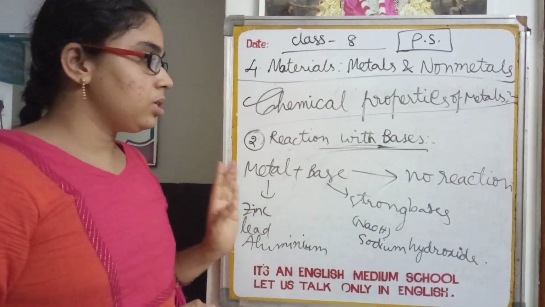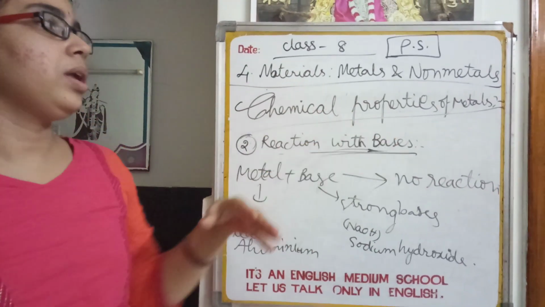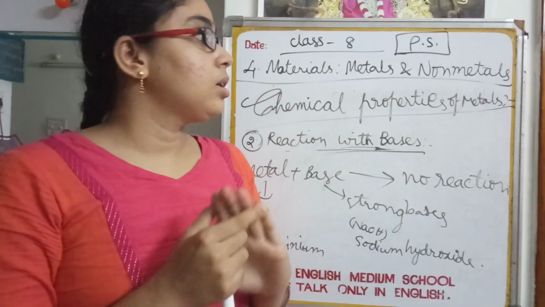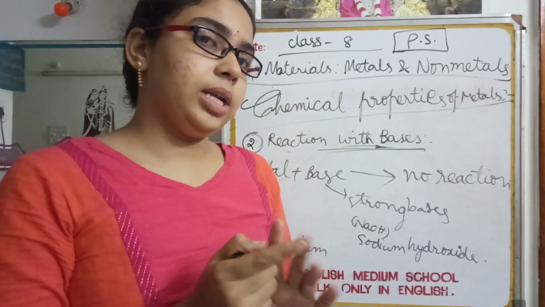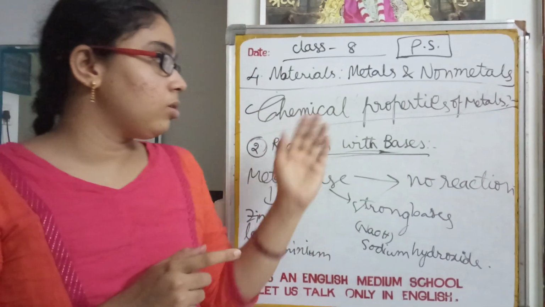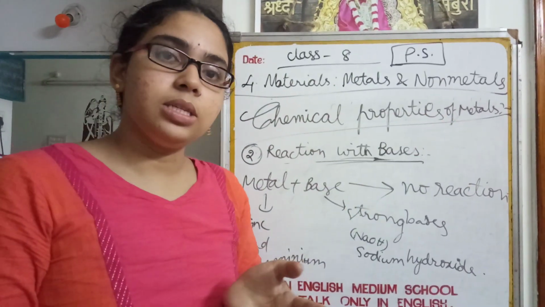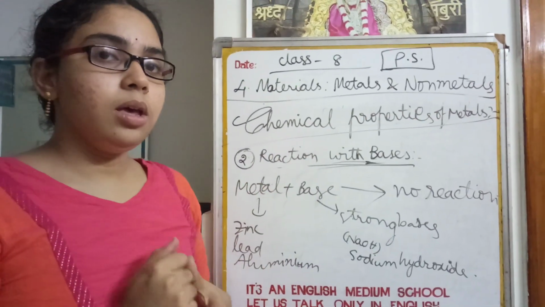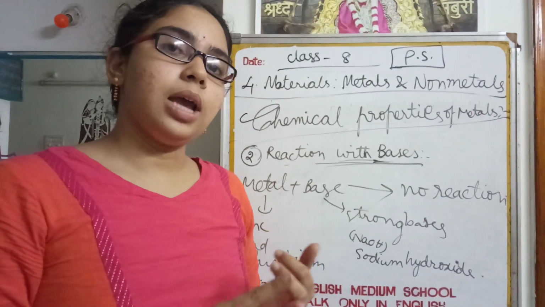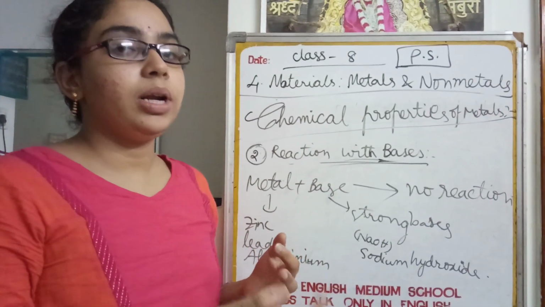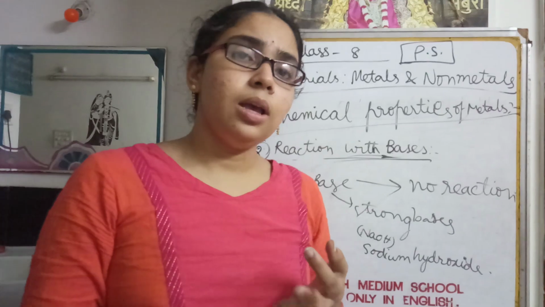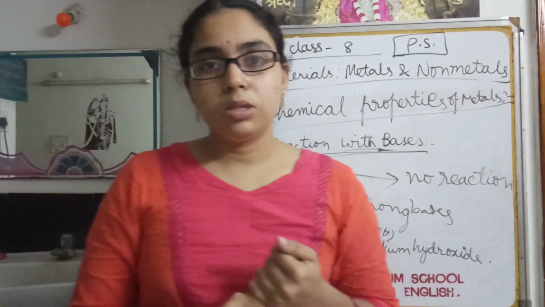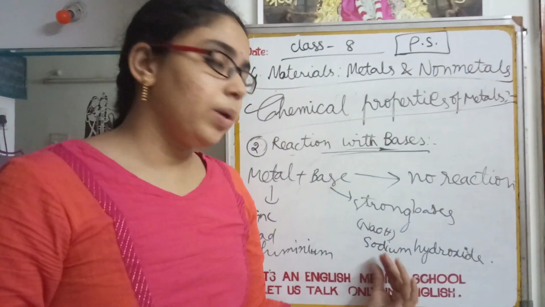So by this, the chemical properties of metals are completed. Till now we discussed the physical properties of metals and non-metals, some examples of metals and non-metals, and after that we discussed chemical properties of metals. What are those? Reaction of metals with acids, reaction of metals with bases, reaction of metals with oxygen, reaction of metals with water. I shall explain you the other topics in the next session.